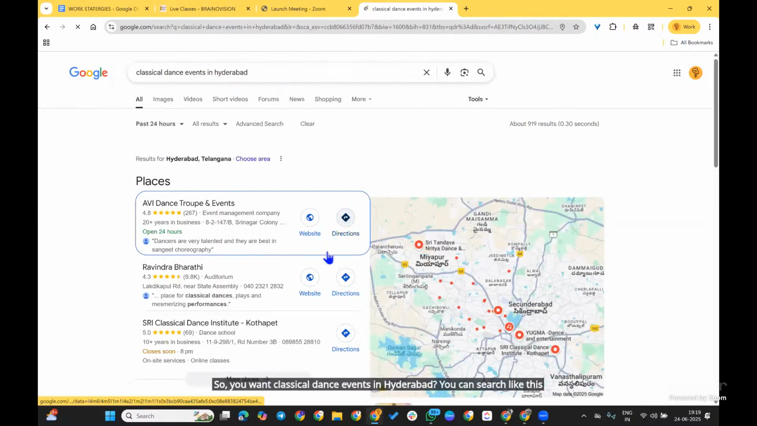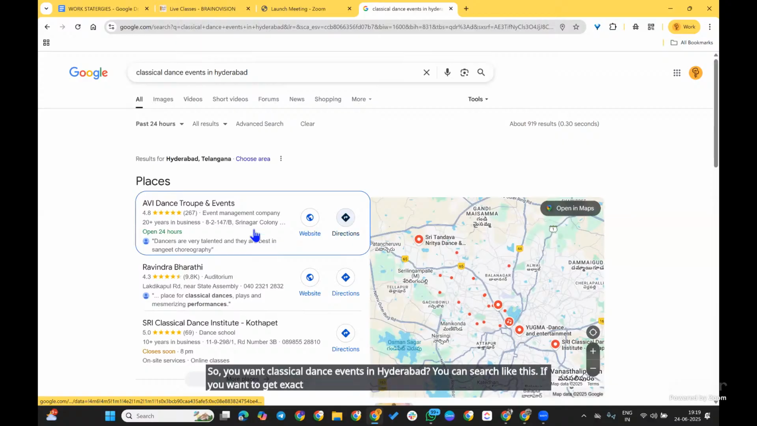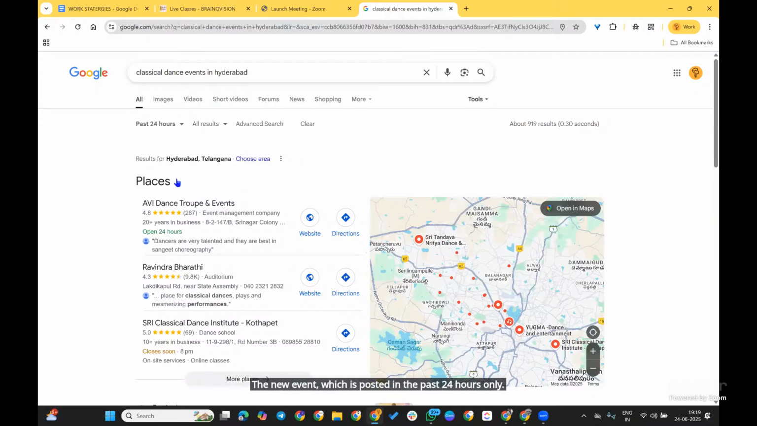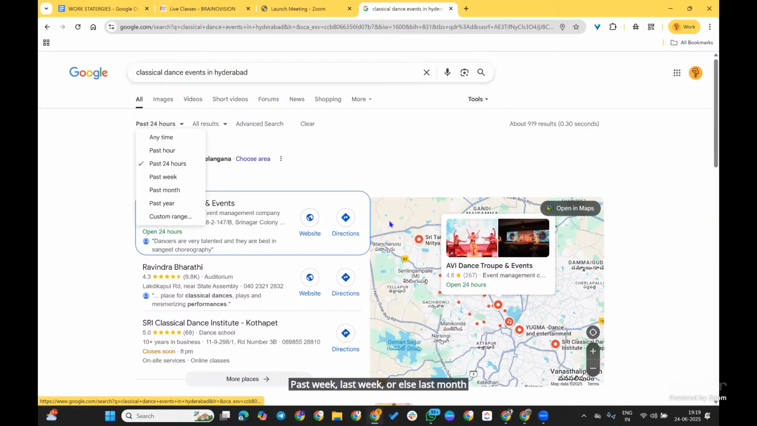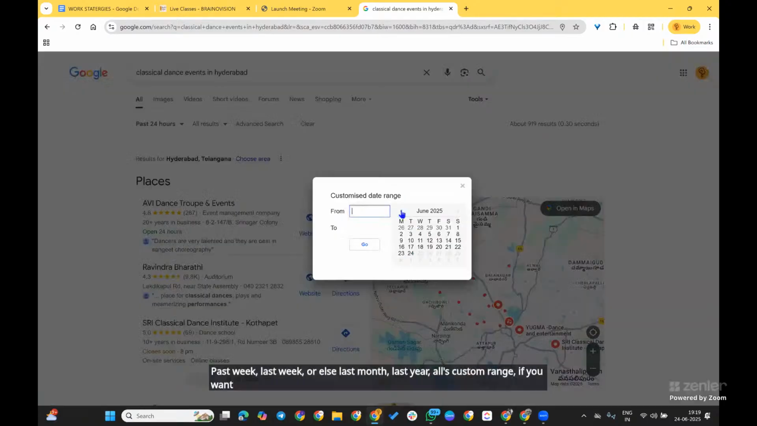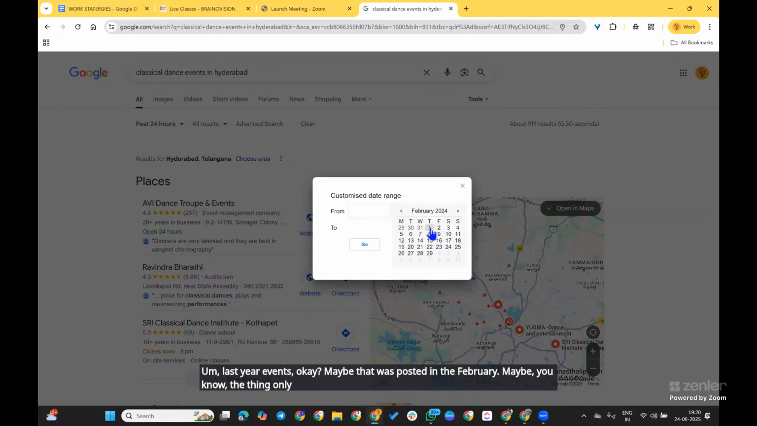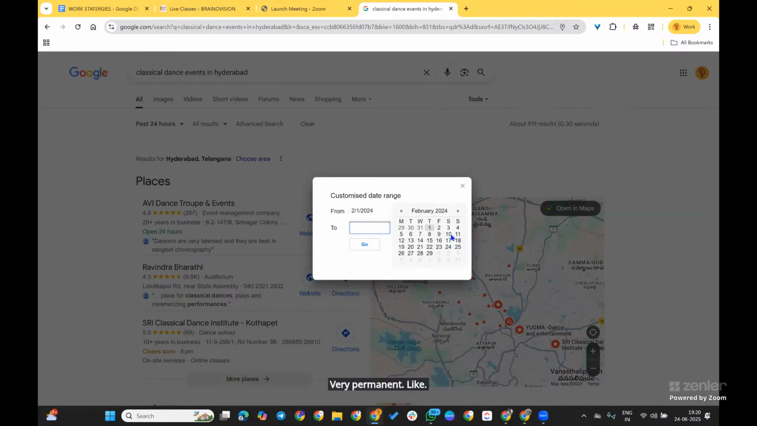If you want to get exact results, the new events posted in the past 24 hours only, or else past week, last week, or else last month, last year, or else a custom range. If you are inquiring about some last year events, maybe that was posted in February, you can give the range starting February 1st to February 29th, 2024.